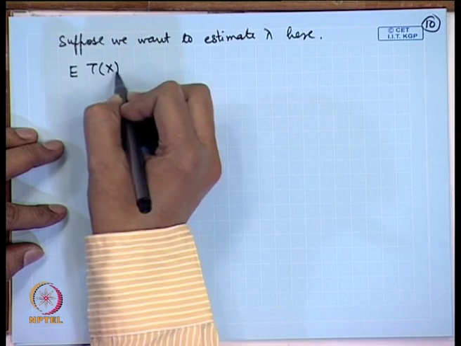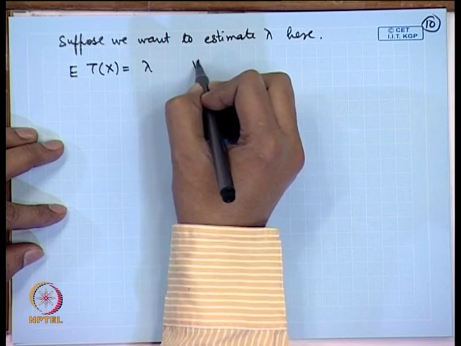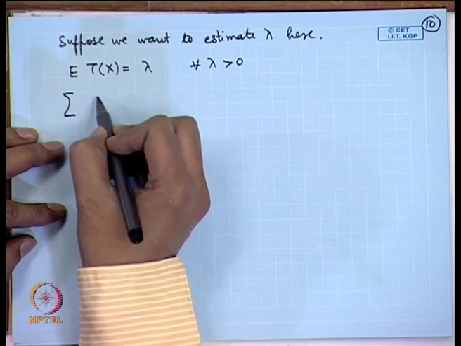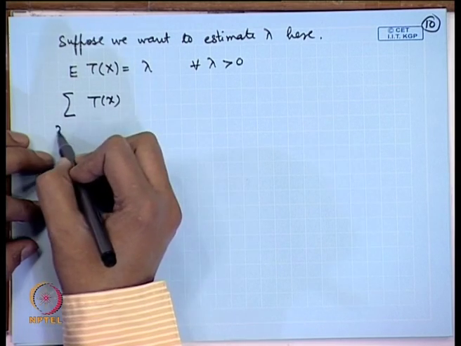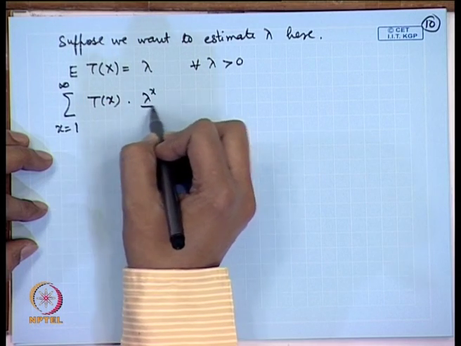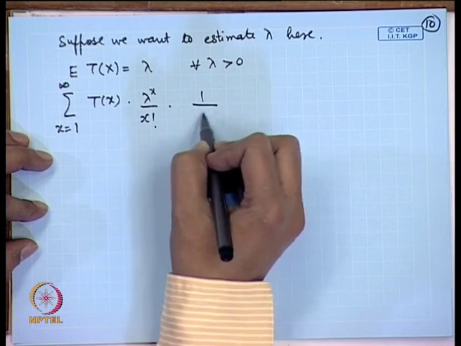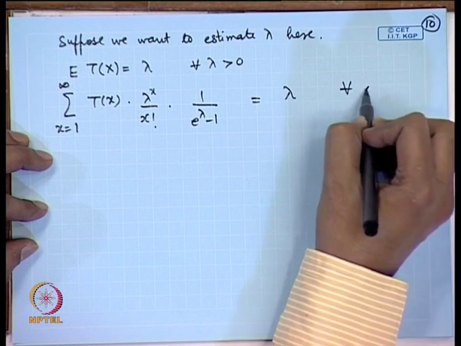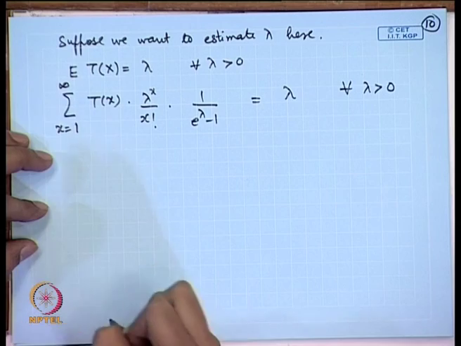So, we write down an equation: expectation of T(X) is equal to lambda for all lambda greater than 0. Now substitute here, the sum over x equal to 1 to infinity of T(x) lambda to the power x by x factorial, times 1 by e to the power lambda minus 1, is equal to lambda for all lambda greater than 0.